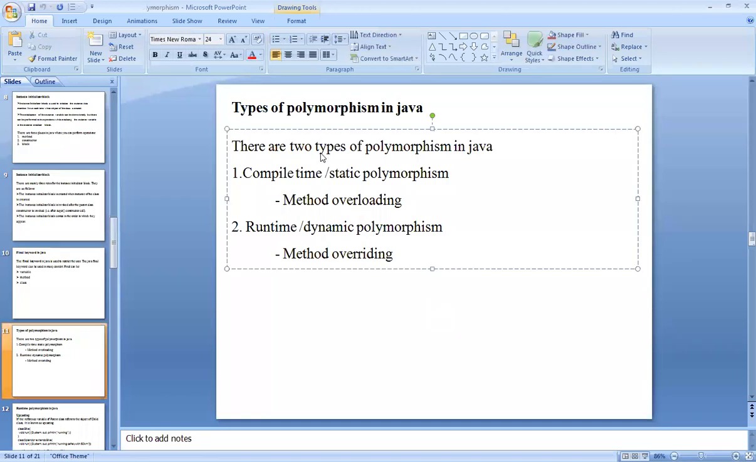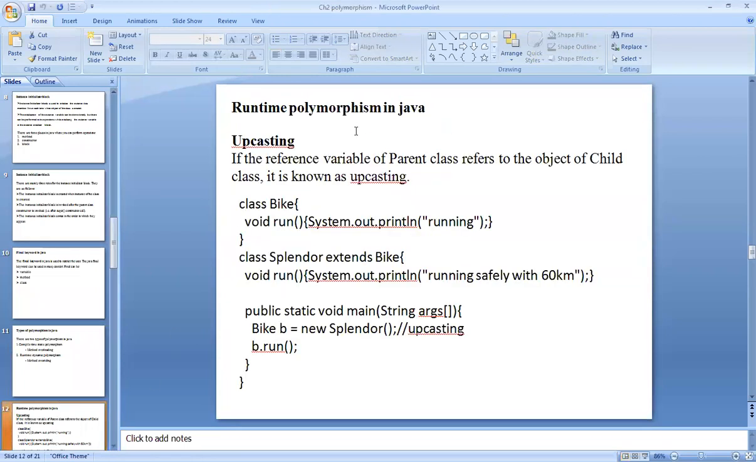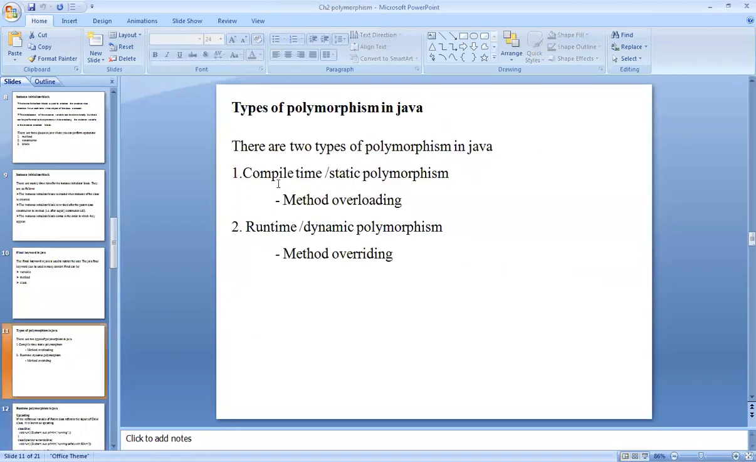Polymorphism is nothing but performing a single action in different ways. Polymorphism means we can perform a single action in many ways, right? So according to that, it is divided into two types: compile time, that is static polymorphism, and runtime, that is dynamic polymorphism. Okay, so these are the types, but we will see them one by one.